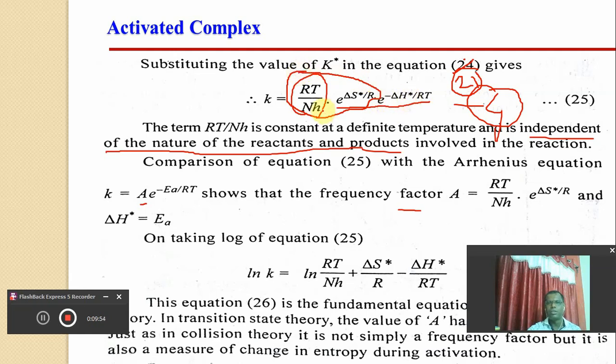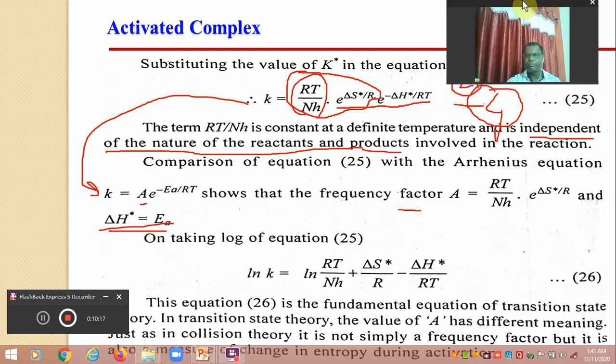Whenever this equation is compared with this equation, we can say that A is equal to RT divided by Nh into e raised to delta S upon R, while e raised to minus E upon RT is equal to e raised to minus delta H upon RT. So here delta H will become equal to the energy of activation.